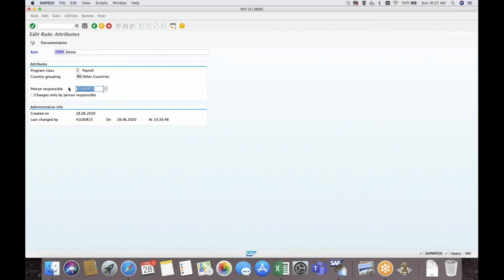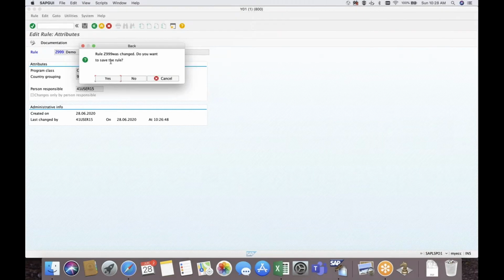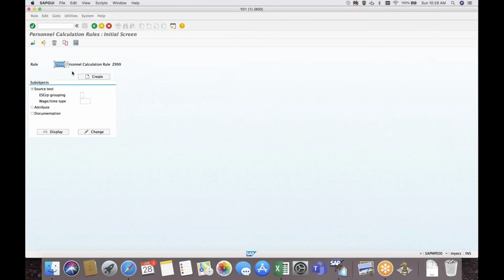Is it Z999 rule? How did we come to know which rule we need to modify? I'm not modifying anything. Actually, I'm creating a new one. I'm just taking Z999 as an example, which means I'm creating a new rule. This is an entirely new rule.